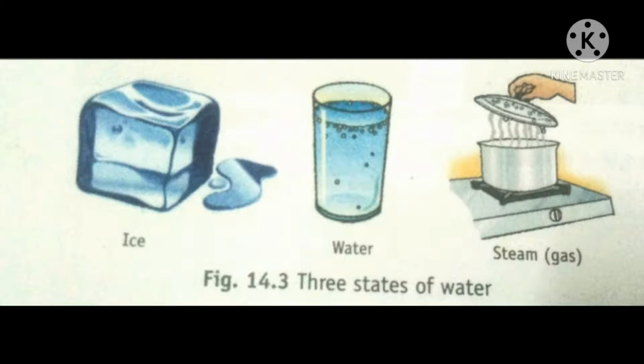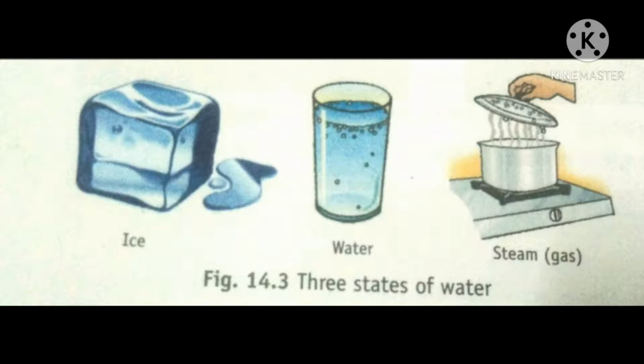In gaseous state, water exists as water vapor in the air. These are the three states of water.